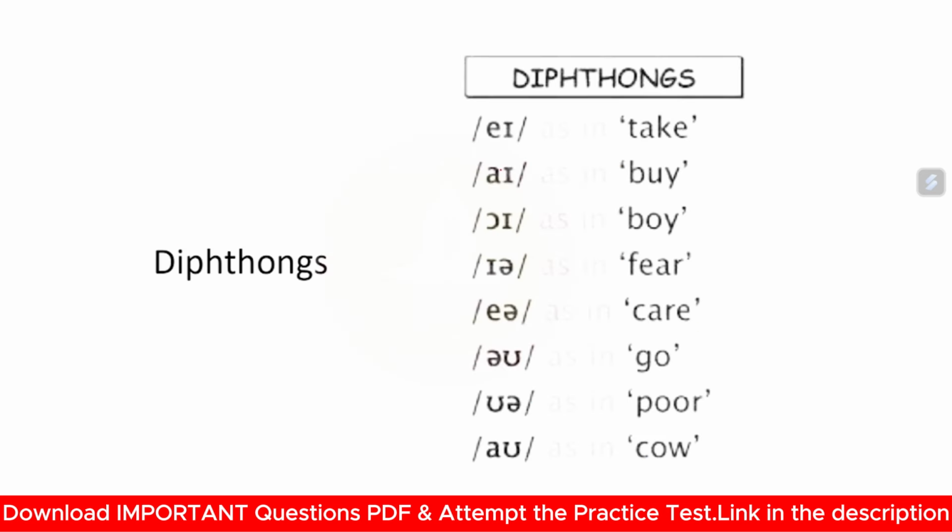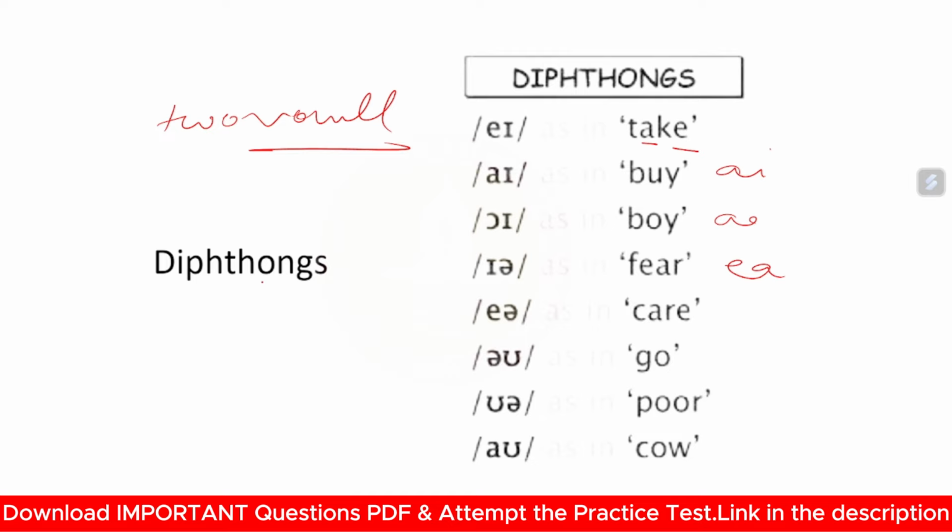Okay. Next slide. Diphthongs. Suppose first we discuss the examples of diphthongs. Take, buy, boy, fear, care, go, poor, cow. So here you will see that there are two vowel sounds, right? In all these words, there are two vowel sounds. In take, A and E sounds are produced. In buy, A and I sounds are produced. In boy, O and I sounds are produced. In fear, E and A sounds are produced.